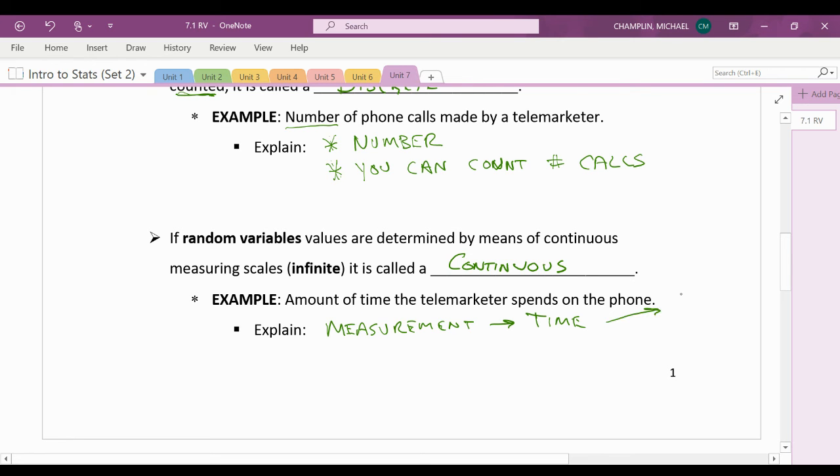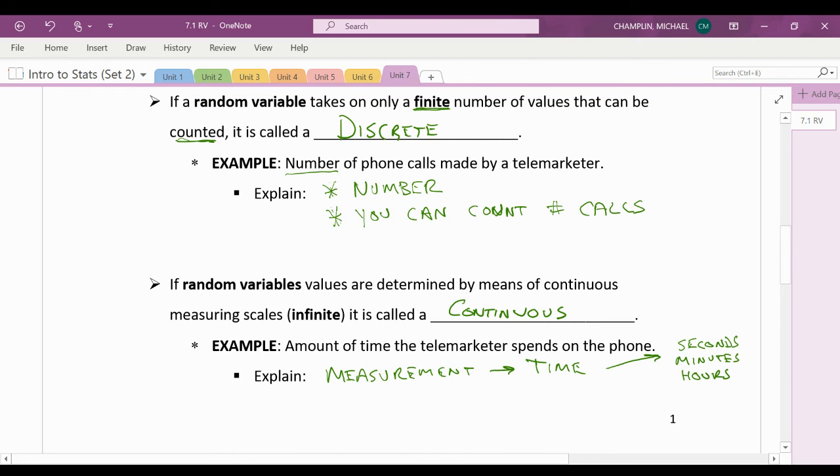So you can look at seconds, you can look at minutes, hours, and so forth. So your scale can be infinite. You don't have a very specific number, because you could say, oh, I have 33 seconds on this phone. Also, the amount of time the telemarketer spends on the phone isn't determined, right? You could end up being on the phone for a numerous amount of time. So really, the key trick to figuring out the difference between discrete or continuous is discrete will have a number and continuous will have a measurement.